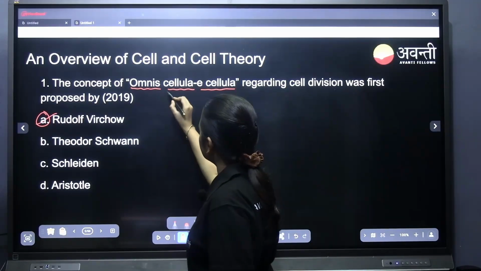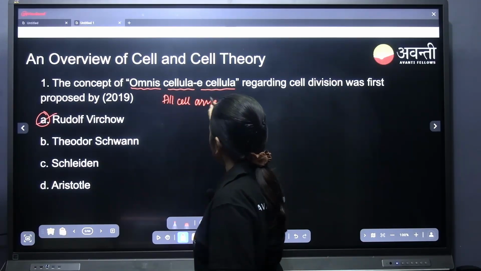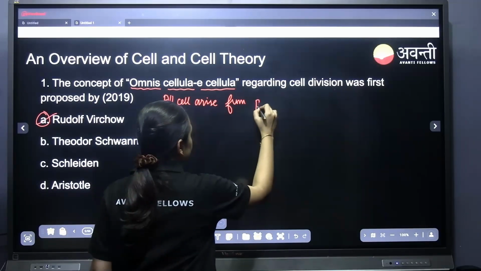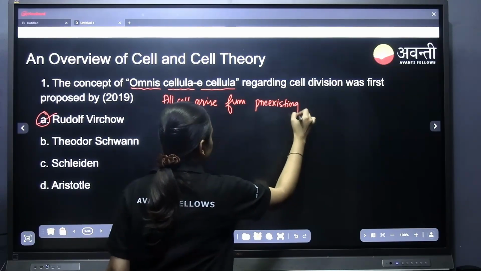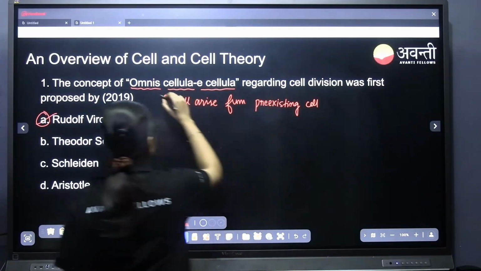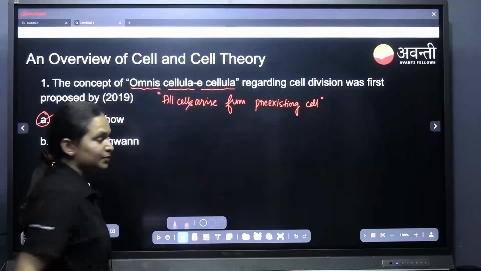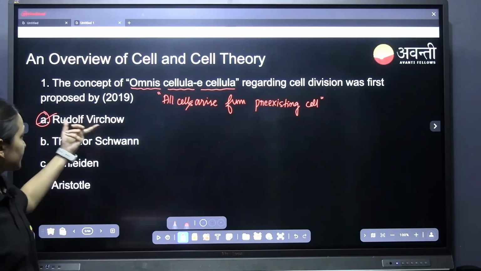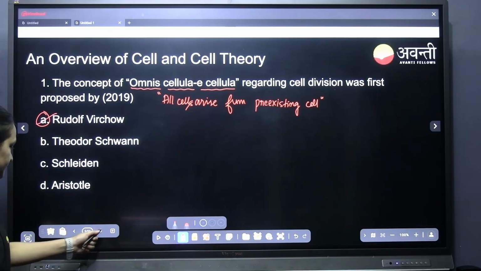All cells arise from pre-existing cells. All cells arise from pre-existing cells, which means omnis cellula e cellula, which is given by, this is a cell theory, complete cell theory. So it was given by Rudolf Virchow. It is one of the very important questions.